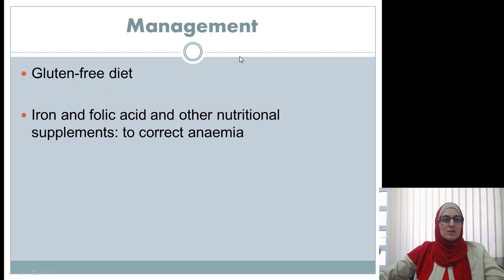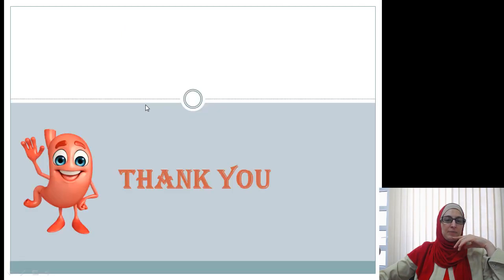How to deal with it? Just avoid gluten. That's it. You don't need steroids, sulfasalazine, or other anti-inflammatory or immunomodulatory medication. Just avoid gluten and things will get back to normal. Of course, initially you need to correct the deficiencies that happened, and then once the villi are restored, normal function is restored. Most of the patients would still need to rely on supplements to maintain good levels of iron.